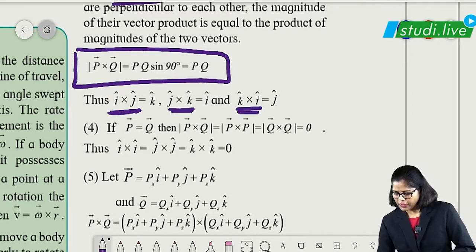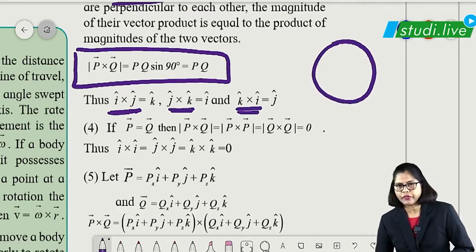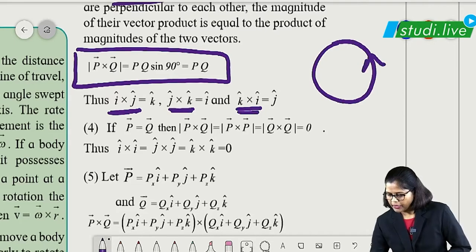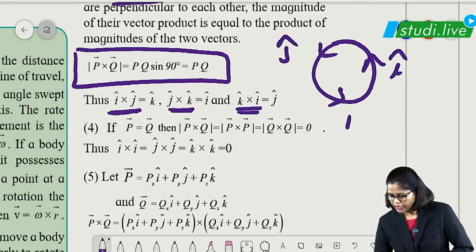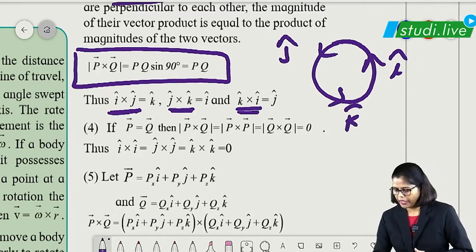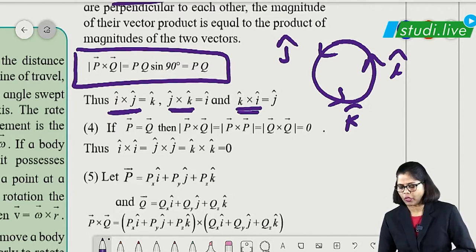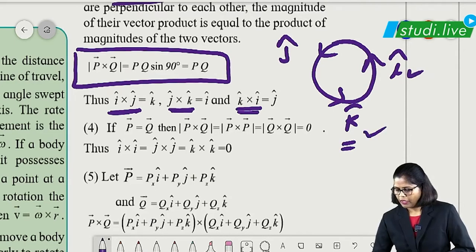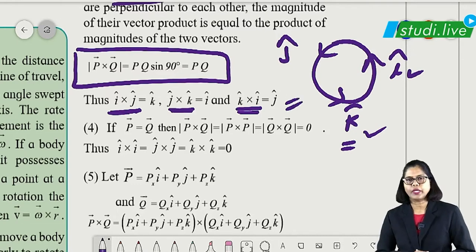How to remember this? We can make a circle of it. Say we can write this as I, J and K. So here we can go in an anti-clockwise direction. If I say I cross J, it will be equal to what? K. K cross I will be equal to J. So this is what the formula is. K cross I is equal to J. Okay, this way we can remember.